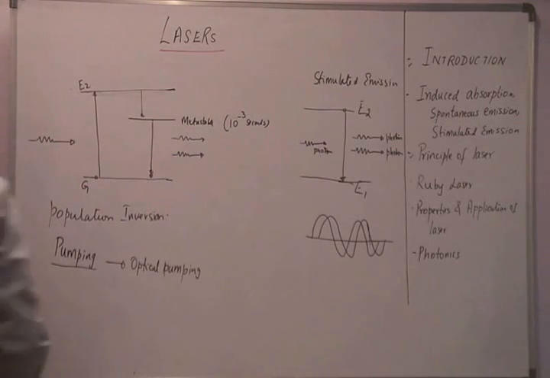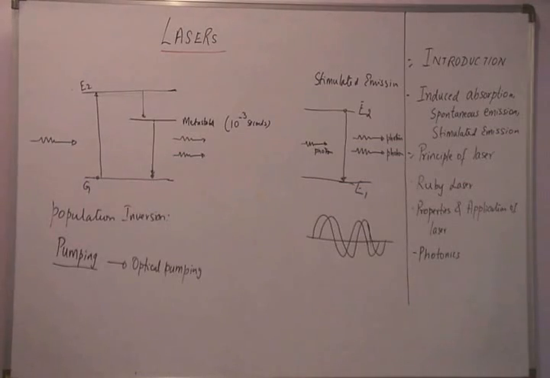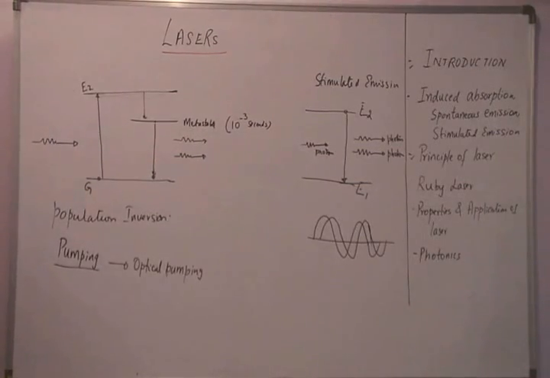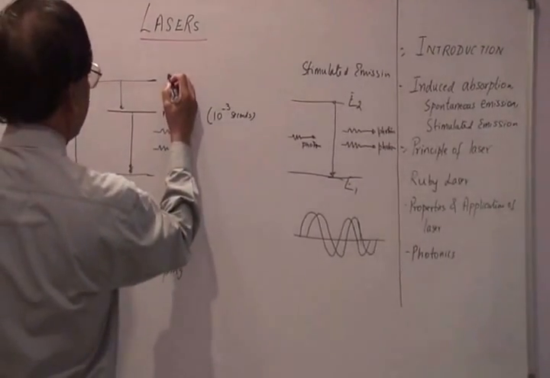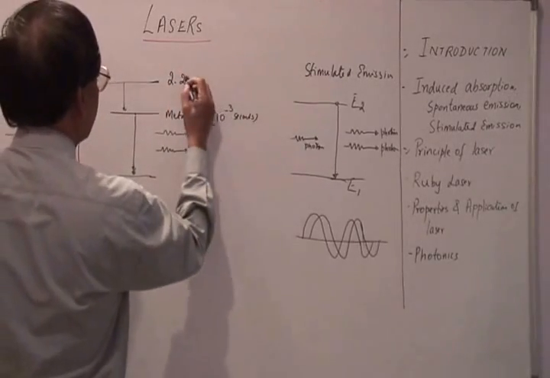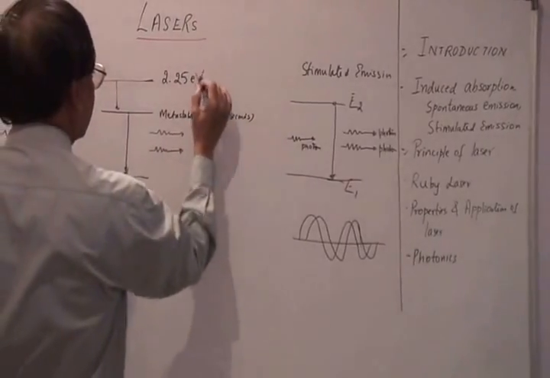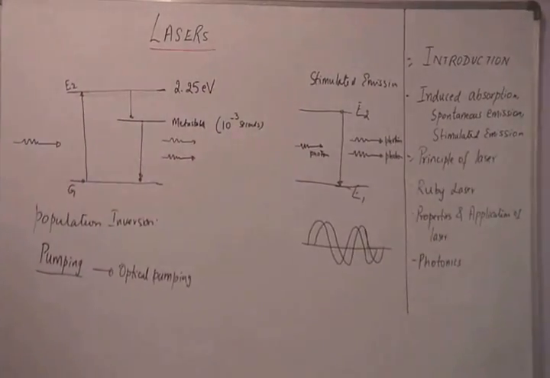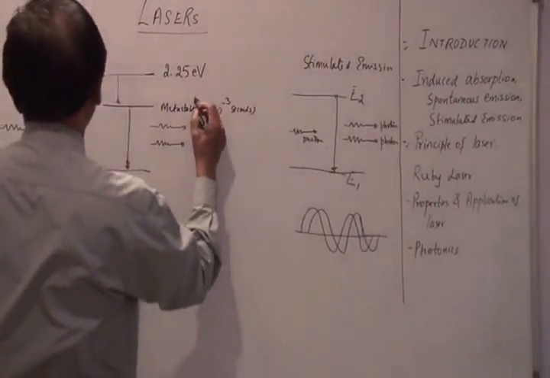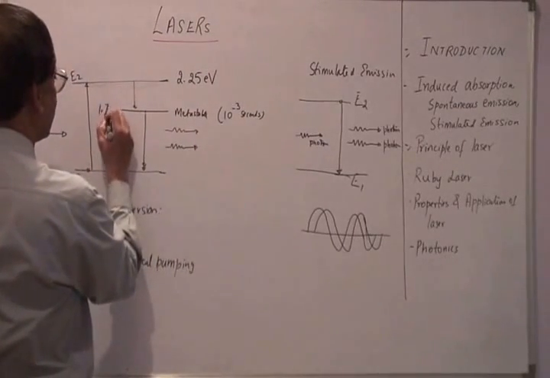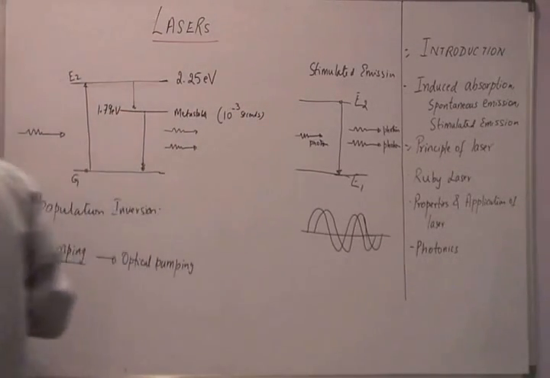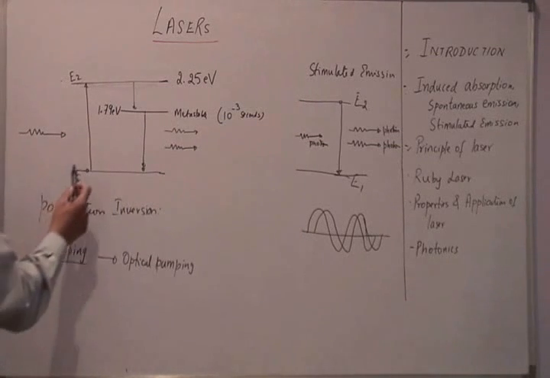So let me write down the energy level values for a typical case of a ruby laser. We will discuss the ruby laser next. This is 2.25 electron volt, and then the metastable state is at 1.79 electron volt, and obviously this is the ground state, which will be 0.